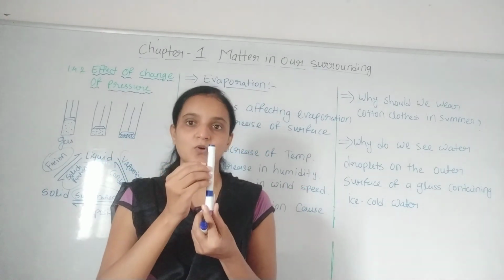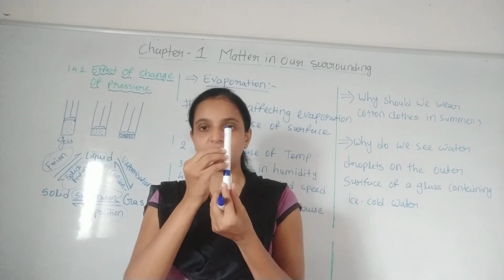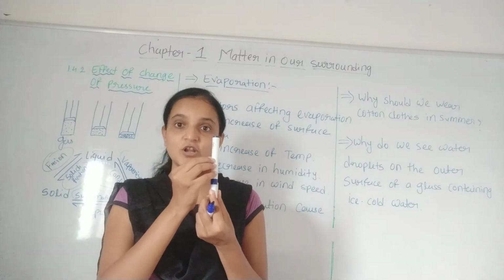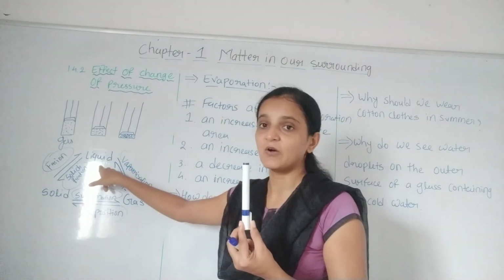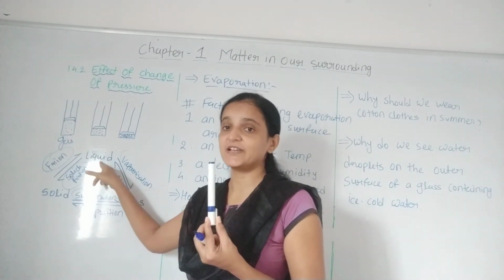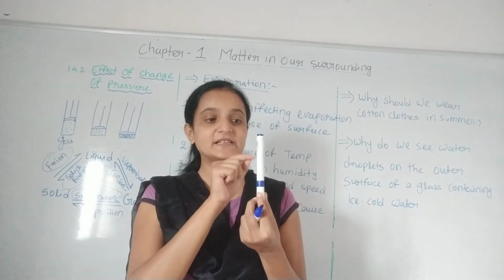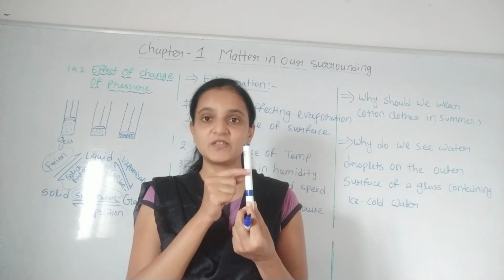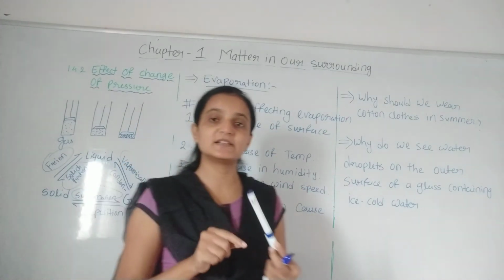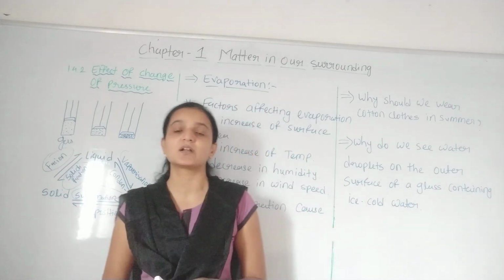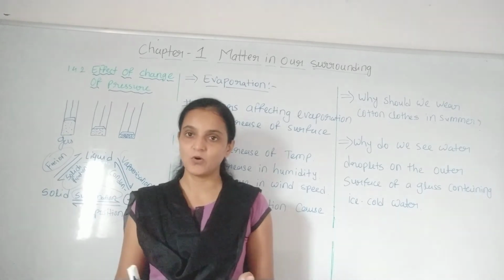The water bottle is very cold, and when water vapor comes close or in contact with the water bottle surface, the water vapor is going to be cooled down. And once the water vapor is cooled down, then what happens? It is converted into liquid, and that water vapor which is converted into liquid is deposited on the surface of the water bottle in the form of water droplets, right? So that is the reason we find water droplets around the water bottle which is very cold, right?